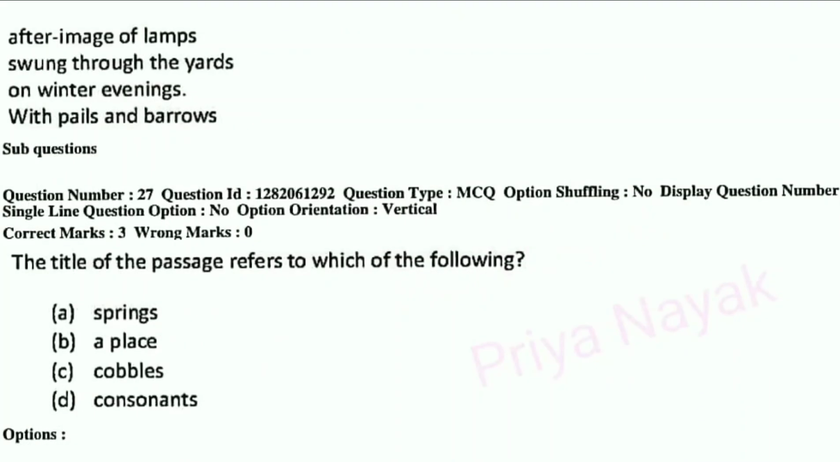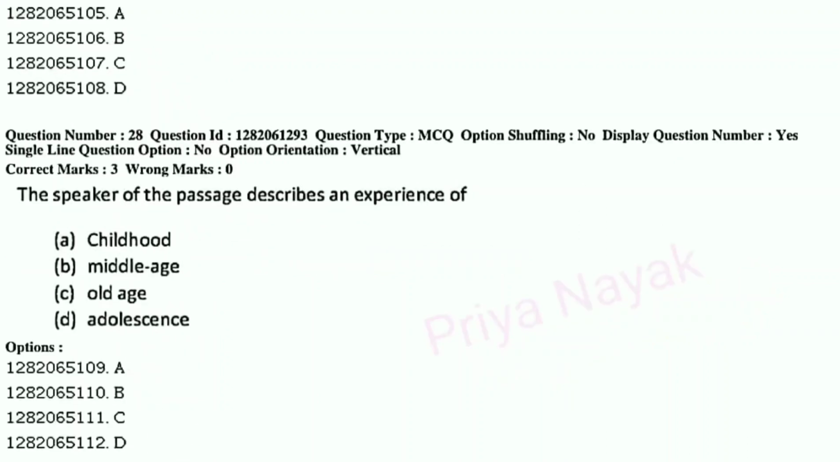Then we have one more famous poem which is written by Seamus Heaney. So now pause the video, read the poem and then we'll discuss the answers. Question number 27. The title of the passage refers to which of the following? A. Springs, B. A place, C. Cobbles, D. Consonants. It is A. Springs.